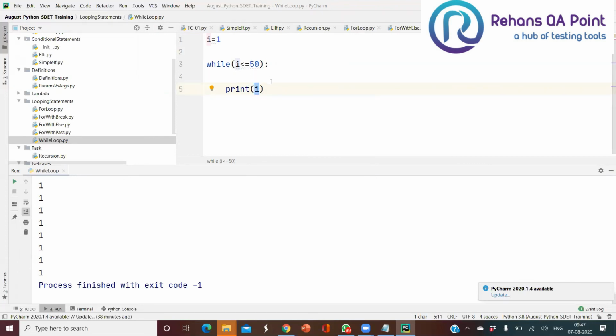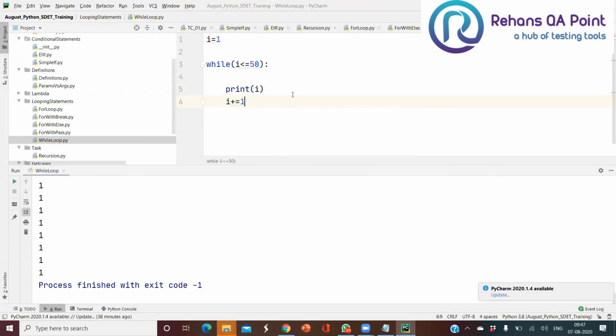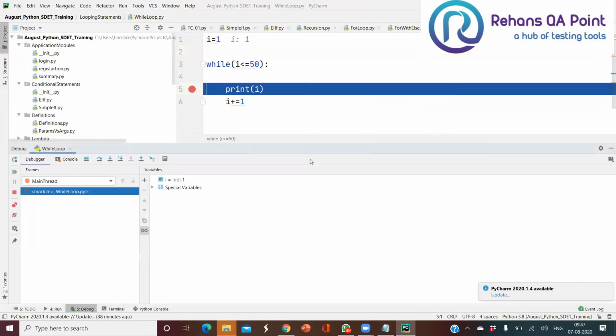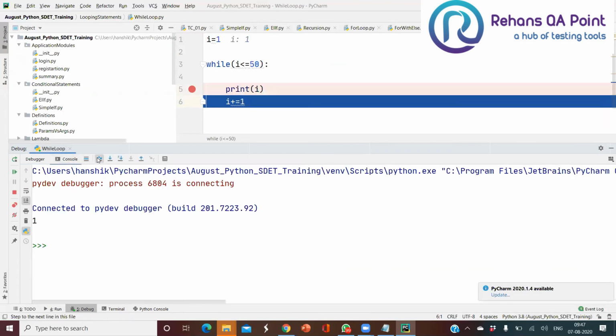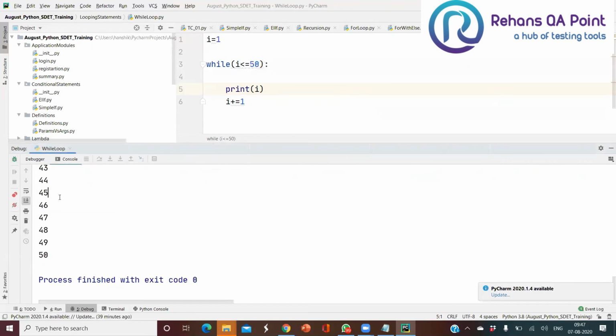Okay. So now what I want to do here is write an increment factor, i plus equal to 1. Now let me show you how that is going to run. First i equal to 1, then again i equal to 2, i equal to 3. Like that it will keep executing till at one point i becomes 51. 51 is not less than or equal to 50, so it will break the loop. It will not go inside.